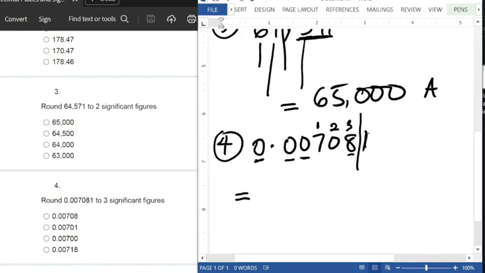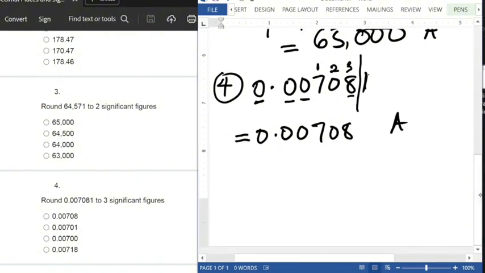So that means the answer will then be 0.00708. I hope that is very clear. So that is option A. All right. So move to the next question, number 5 here.